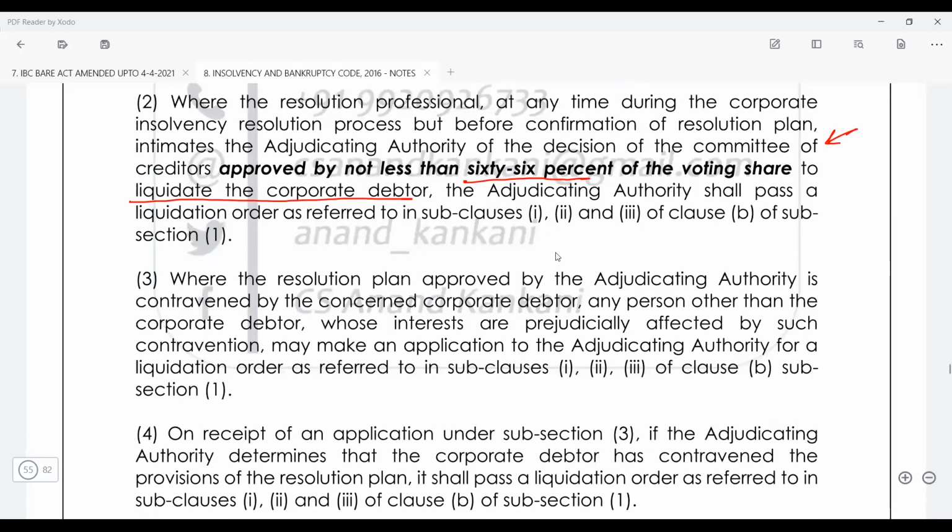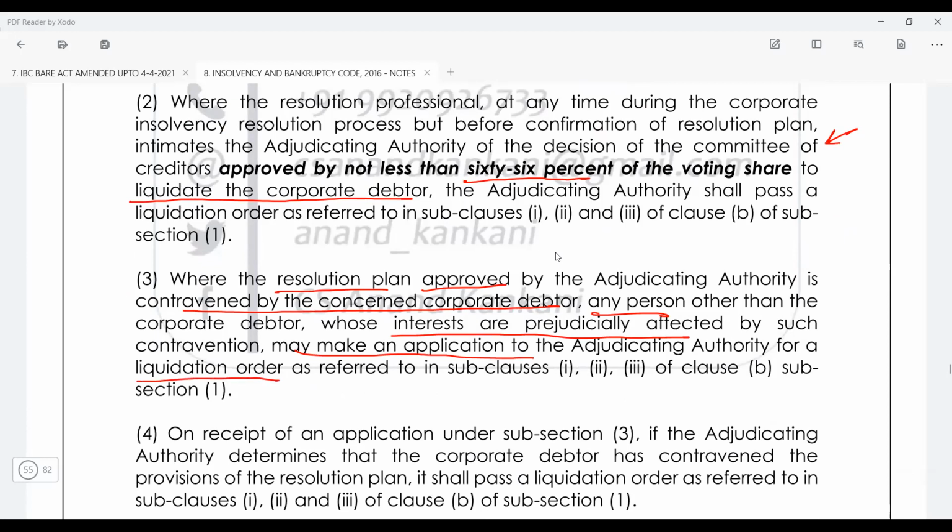Then where the resolution plan approved by the adjudicating authority is contravened. So the third condition, technically this is the fourth one, is that the resolution plan was approved, but then it was contravened by the concerned corporate debtor. Then any person other than the corporate debtor whose interests are prejudicially affected by such contravention can make the application to the adjudicating authority that please make the liquidation order.